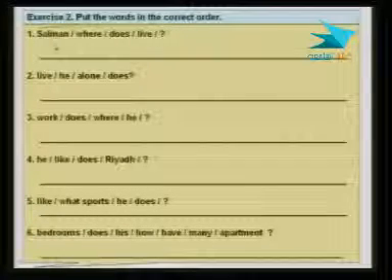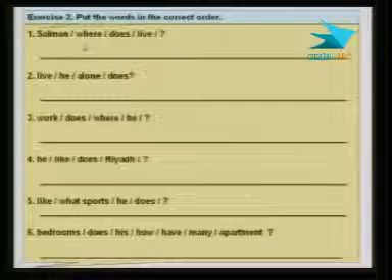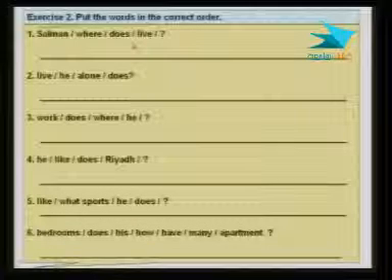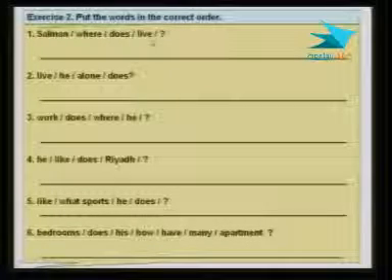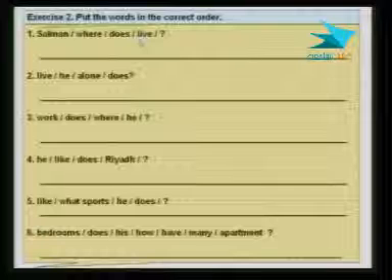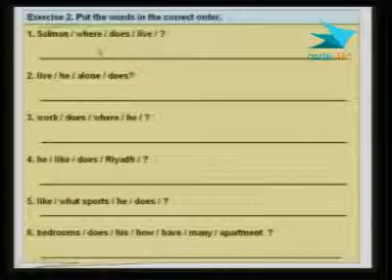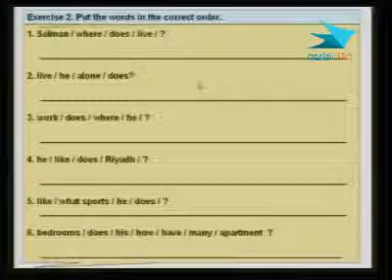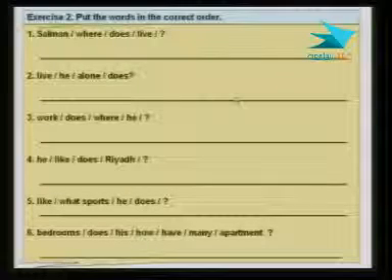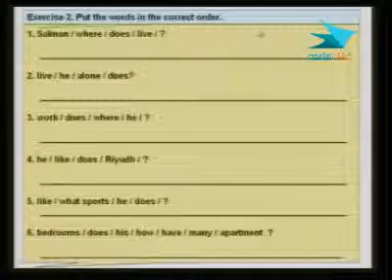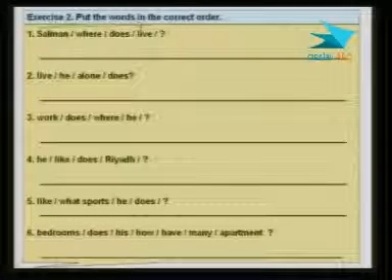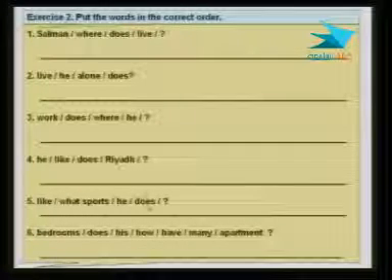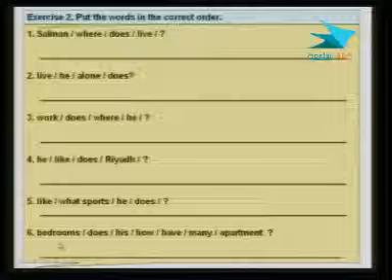Do we start with Salman, or do we start with the WH word here? But that's of course a question word. Or do we start with does? Well, or what? That of course is supposed to be done by you. This is like a homework, all right? So you may just copy the questions on a piece of paper and do the exercise. You basically put them in the correct order. And I think that should be a very easy one. This would probably be a hard one to do, the most difficult one.